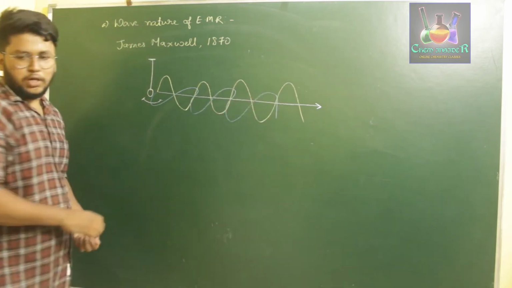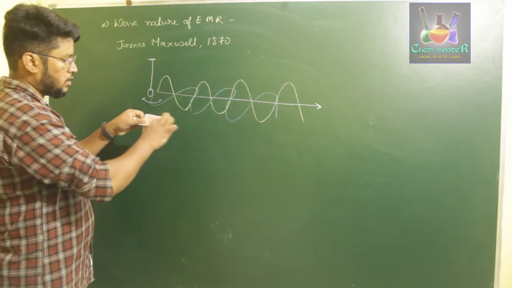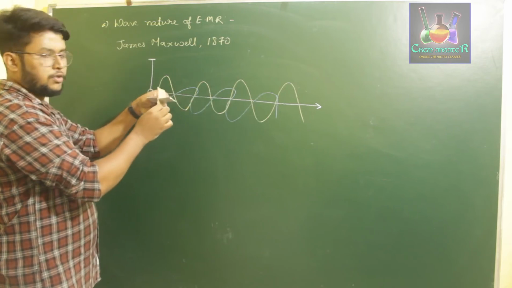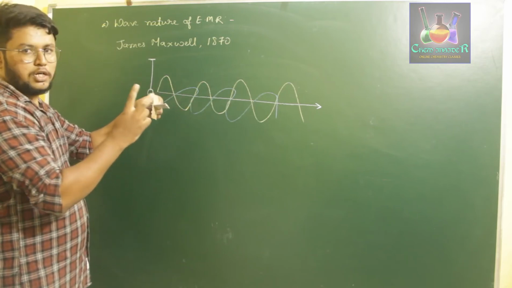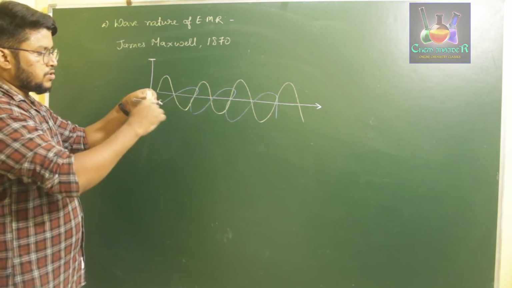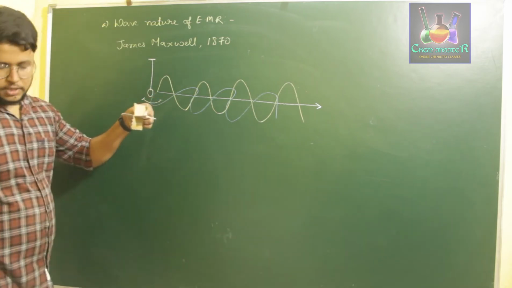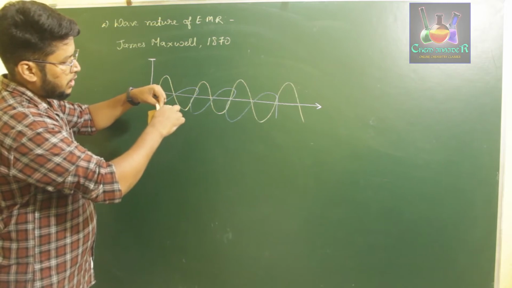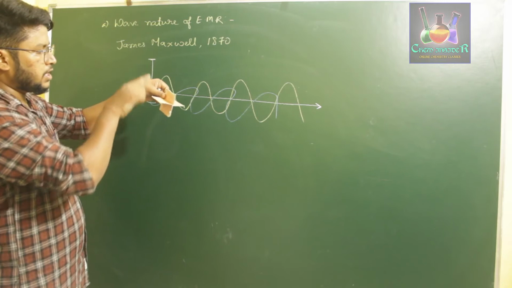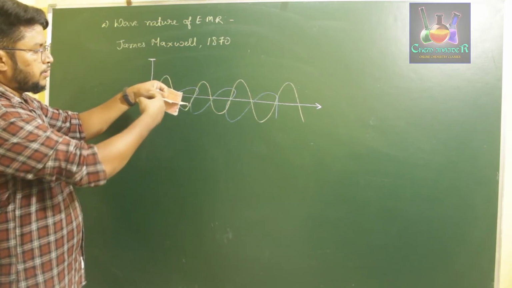So this is hard to understand. For that, consider this. If you consider this direction as the x-axis, and I am turning it towards you, there are 2 radiations: one which is oscillating in this plane, and one which is oscillating in this perpendicular plane. If I write its radiation, one is oscillating in this direction, the other in this direction. One is moving above and below, one is moving forward and backward.